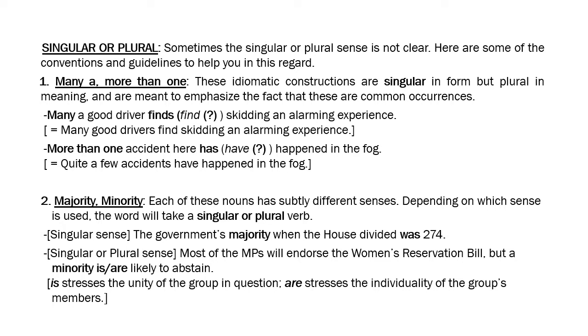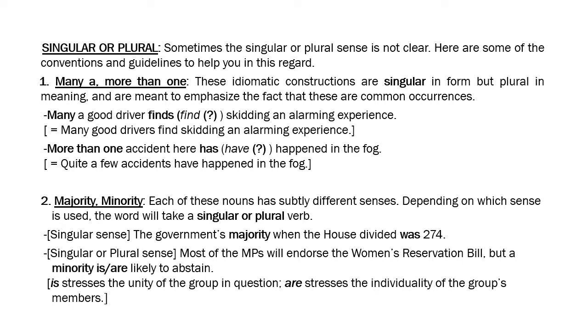Similarly, more than one accident here has happened in the fog. You're basically trying to say through this idiomatic construction that quite a few accidents have happened in the fog. So basically, it's a plural subject. Quite a few accidents have happened. So have happened, plural.